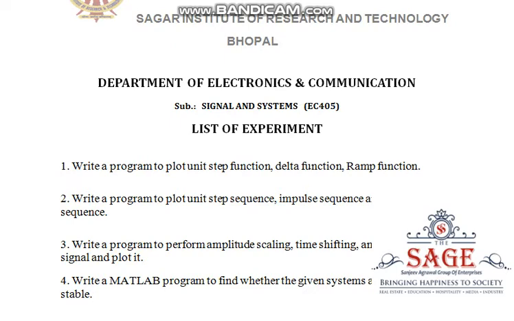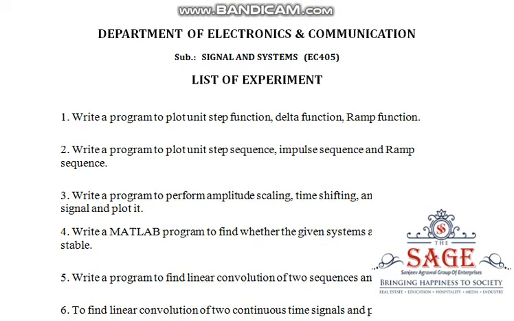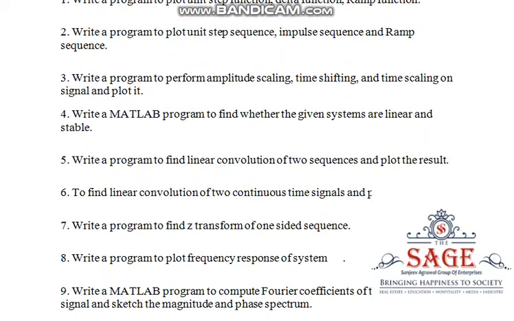their graphs. Fourth, to find whether the given systems are linear or stable. Fifth program will be to find linear convolution of two sequences and plot the result. Sixth program will be to find linear convolution of two continuous time signals and plot the result.